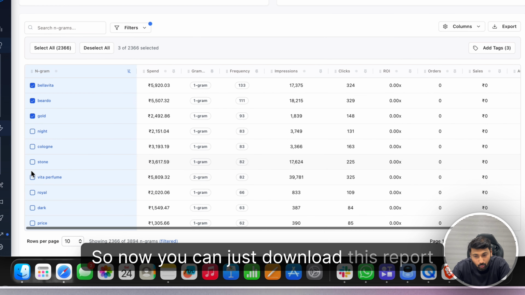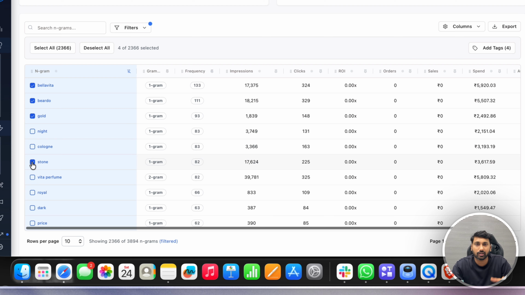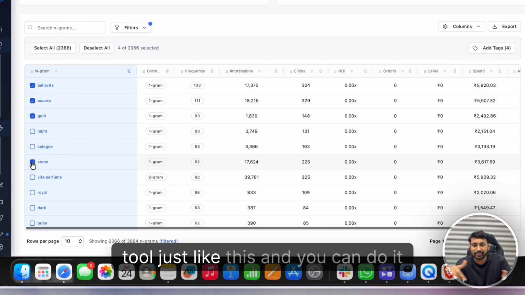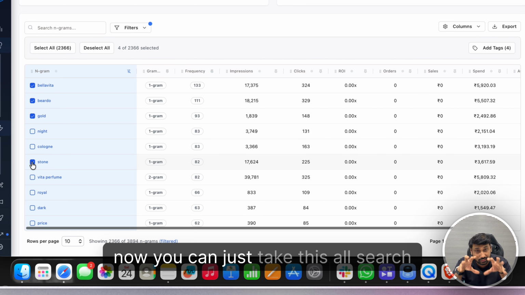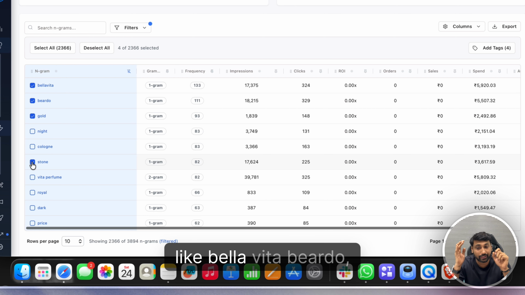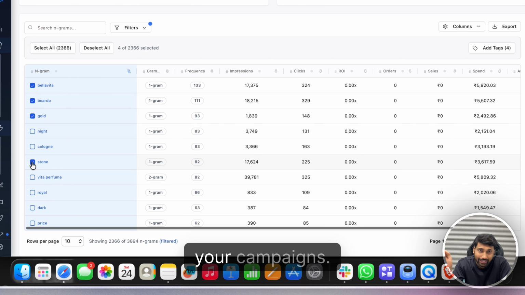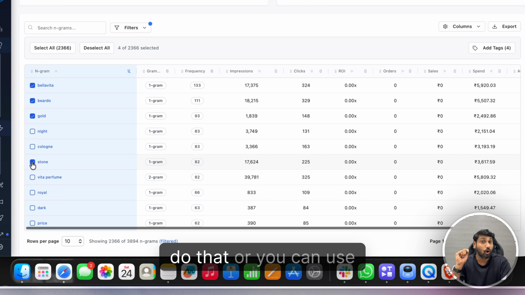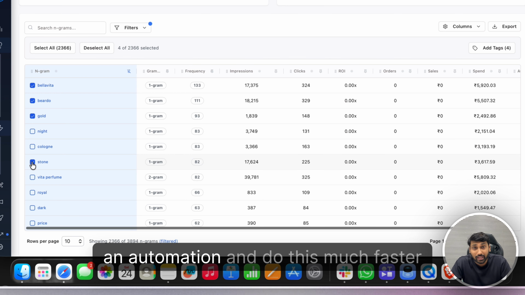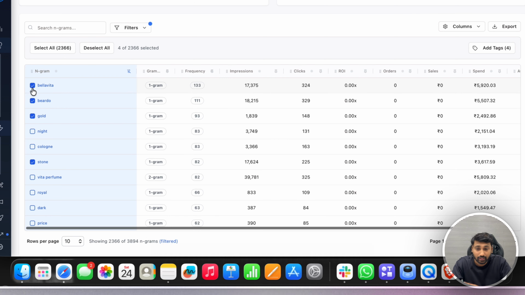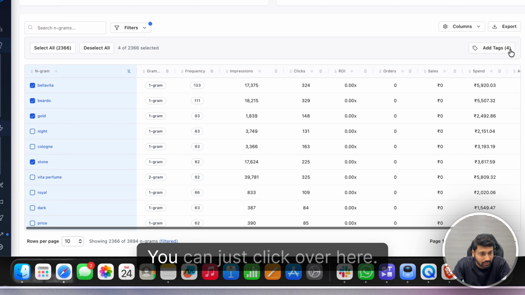So now you can just download this report. You can create this report from Amazon search terms, do some AI analysis and find single word spends, or you can use any tool just like this and you can do it. Now you can just take all these search terms like Bella Vita, Beardo, Gold, Stone, and do negative phrase into all your campaigns, and even in the future campaigns you can do that. Or you can use an automation and do this much faster. Just like this, you can get everything within a click of a button, and you can select all the things that you don't like. You can just click over here.